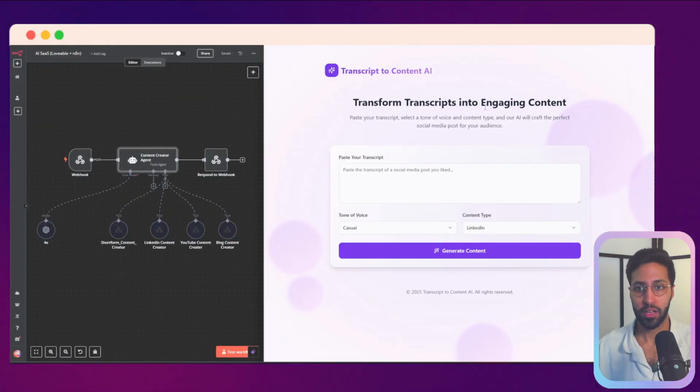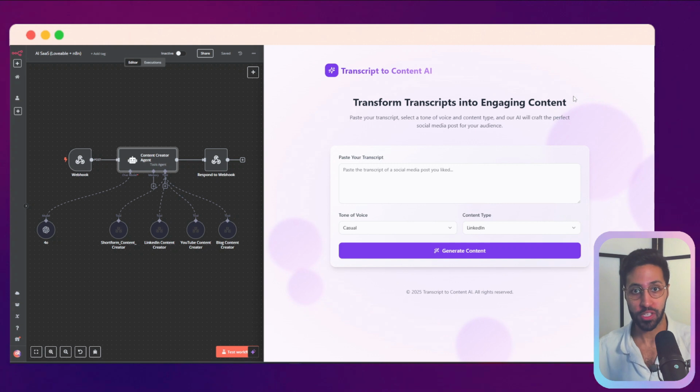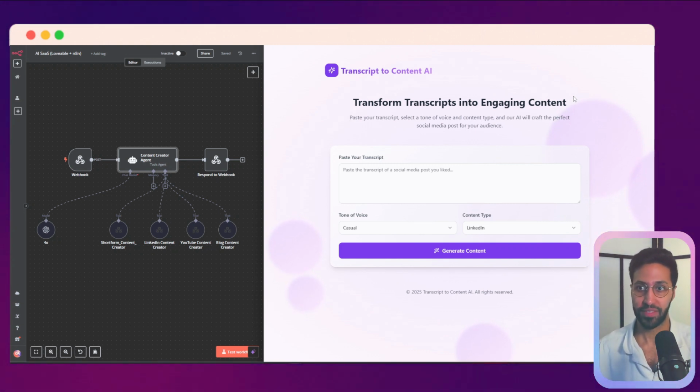So this is my software. It's called Transform Transcripts into Engaging Content. And my idea is we're always being inspired by different types of content online. So what if you could take that content, put your own spin on it, and then repurpose it for different types of social media platforms?